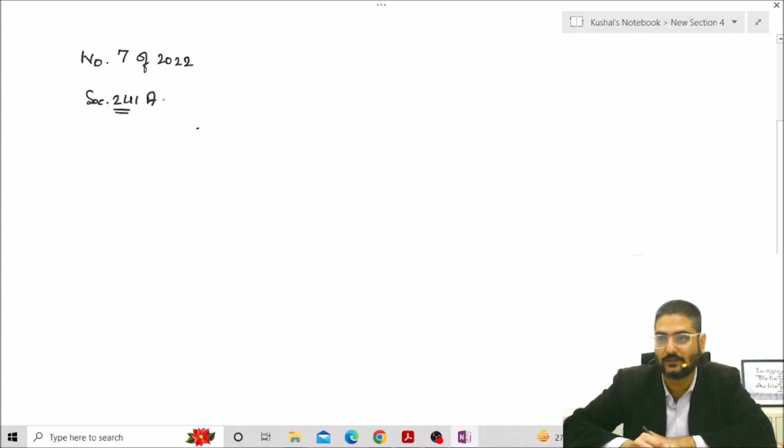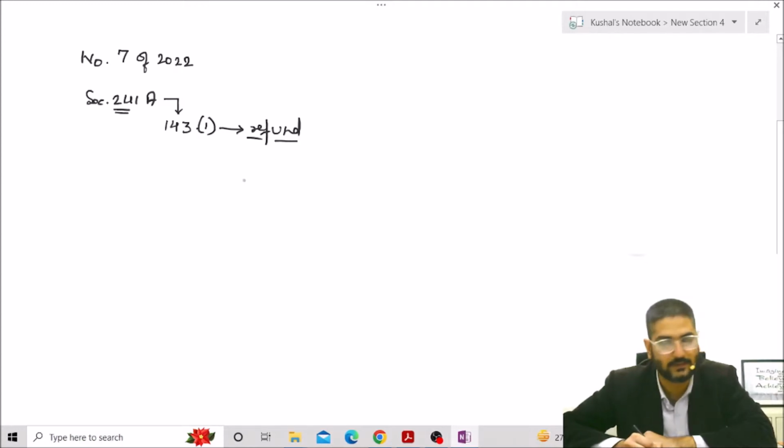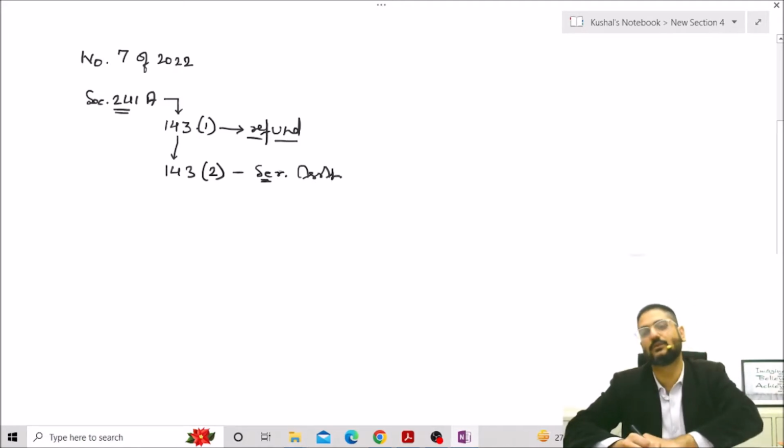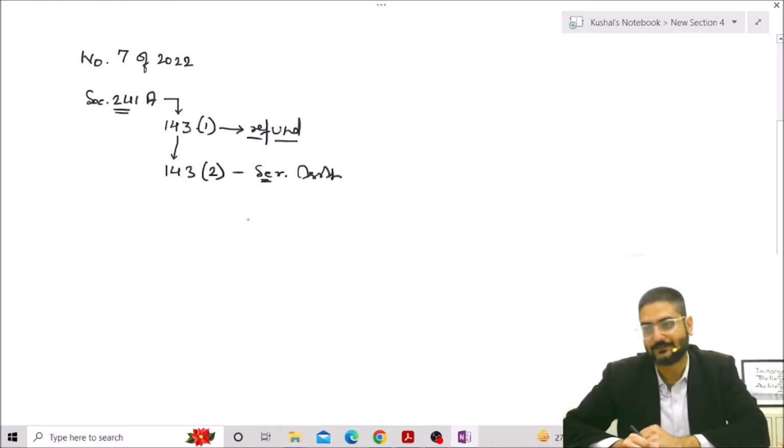Section 241A says that when the department issues an intimation to you under section 143(1), and the assessee has a refund in the ITR processing, and simultaneously a notice has already been issued under section 143(2) to the same assessee, that is, scrutiny assessment has already been initiated, right?